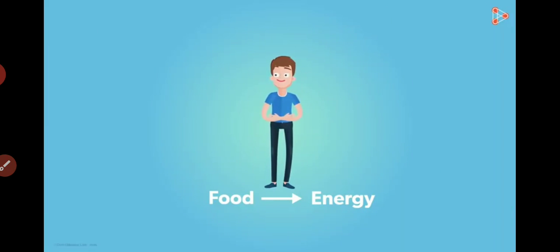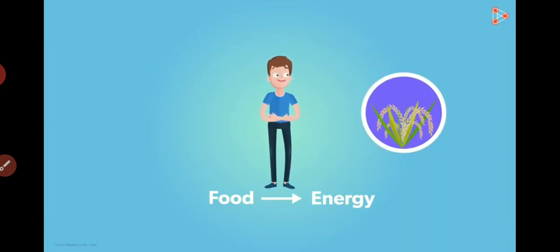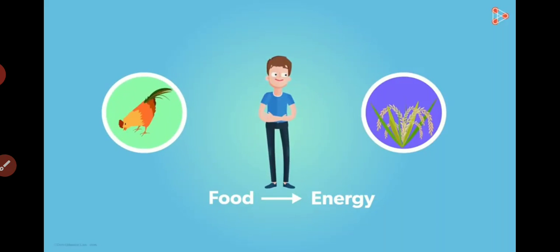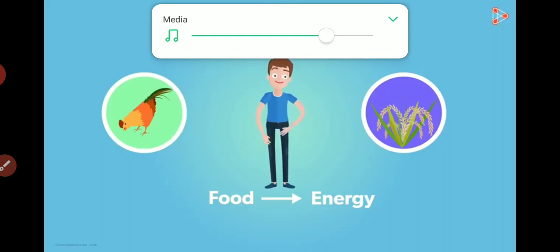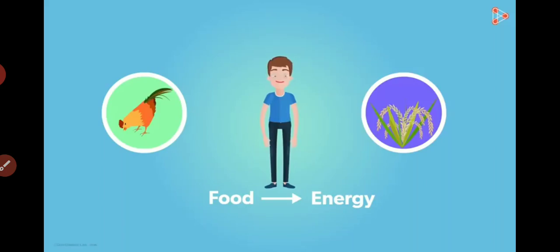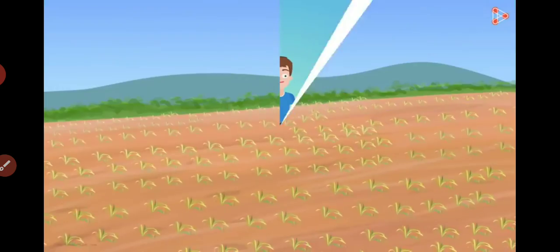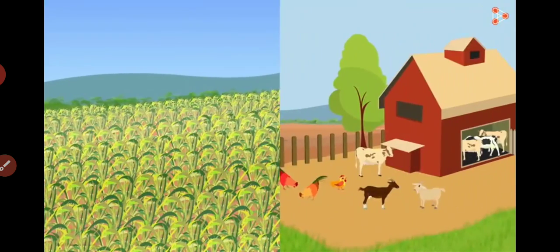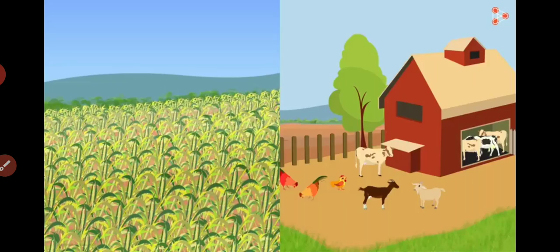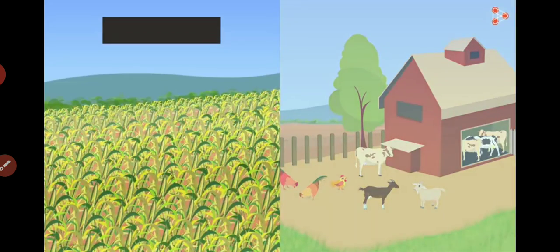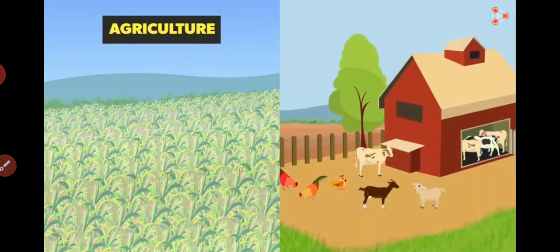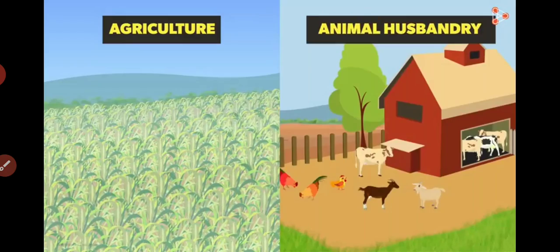How do we get food for ourselves? Do plants grow by themselves? Or is it that animals wander about and provide us with the food we need for living? As we know, this isn't really the case. We grow plants and rear animals to get our basic requirements of food. Growing plants is better known as agriculture, and rearing of animals is known as animal husbandry.